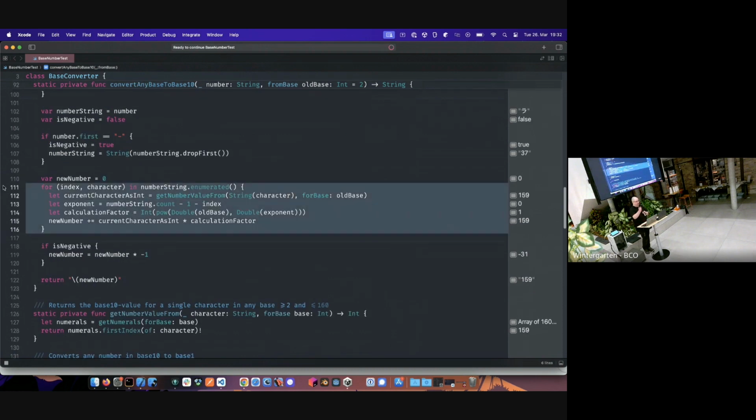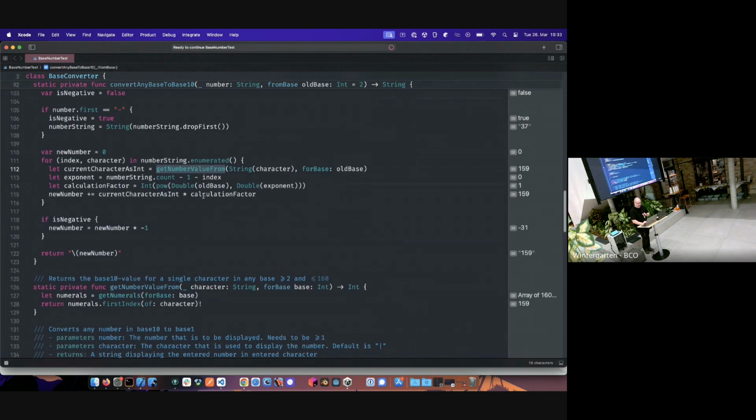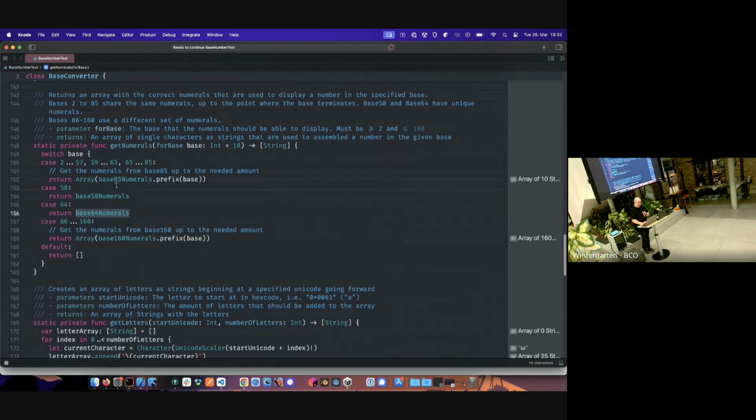This is what we looked at like 20 slides ago, where we have our number string. We go through there. We get the number value from this, so we can get the current character as an integer value. Let's look at the getNumberValue function, because this gets the current value from our numeral arrays. So if it's base 58, we use the base 58 array. If it's base 64, we use the 64 one. If it's anything below 58, we're gonna use the base.